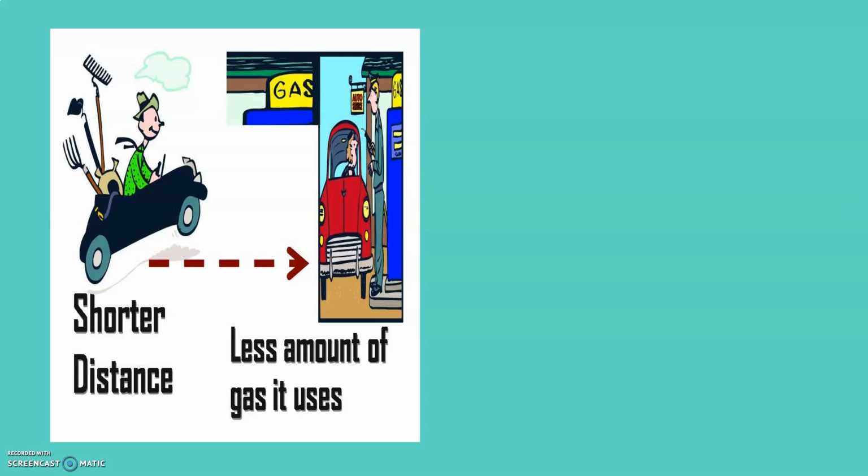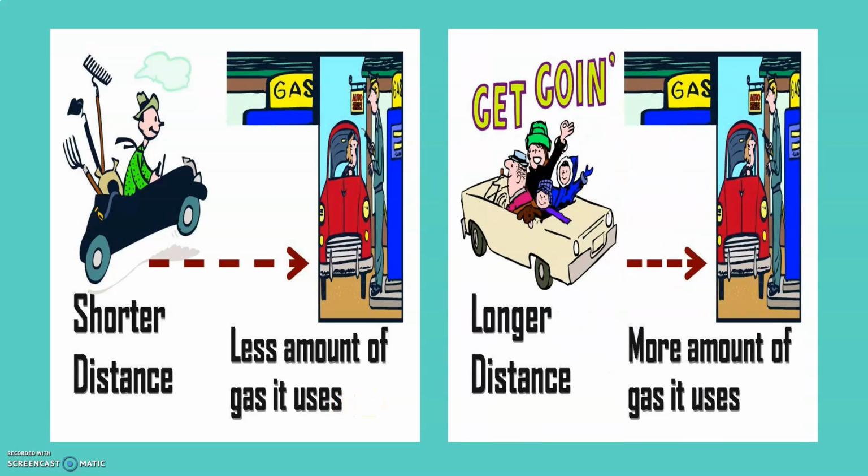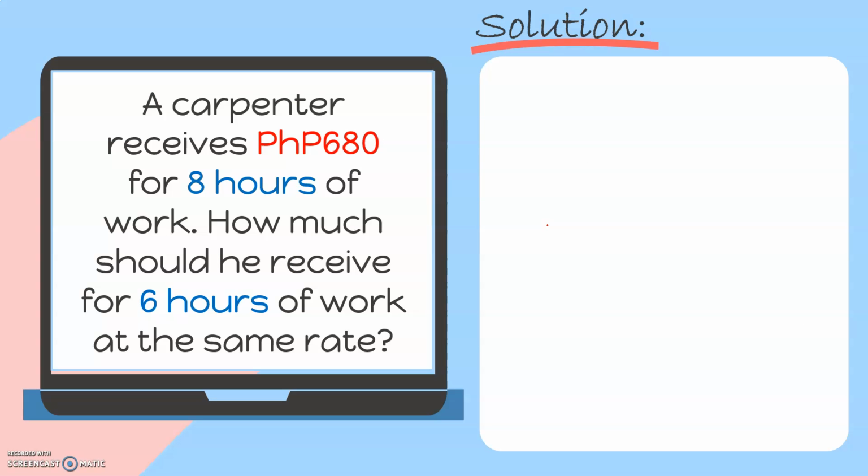Again, if you will cover a shorter distance, that would mean less amount of gas will be needed. And if you will travel a longer distance, it means more amount of gas will be needed. These quantities are an example of direct proportion. Let's have another example. A carpenter receives 680 pesos for 8 hours of work. How much should he receive for 6 hours of work at the same rate?